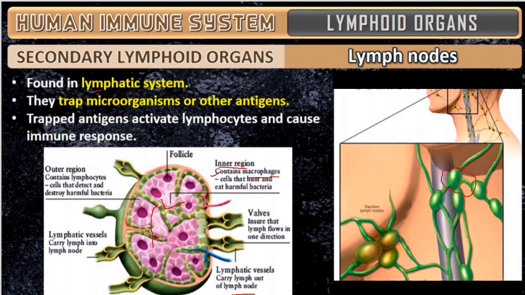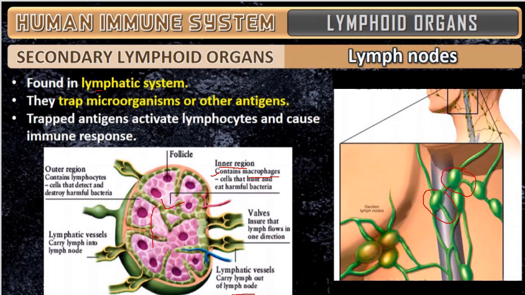You can see them, they are called lymph nodes. Their main function is to trap microorganisms and other antigens, and stimulate the immune system of the body to produce antibodies. That is all that is important. This structure is not there in NCERT so far. For your extra information, I am telling this.